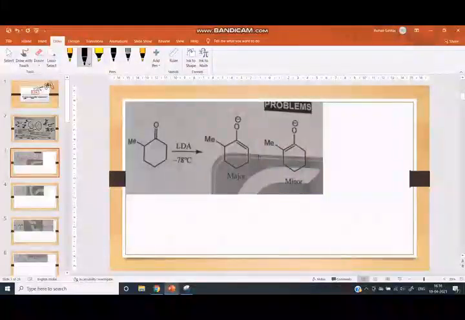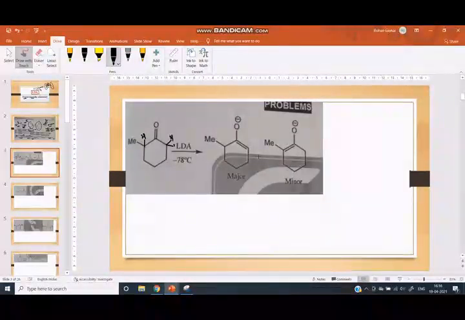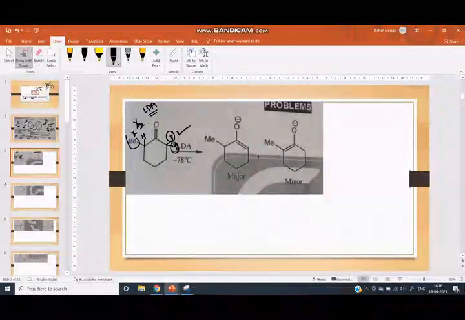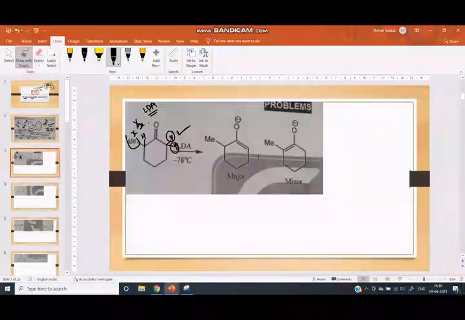Here is also an acidic proton, but this proton is less sterically hindered, therefore LDA abstracts this proton. It does not abstract the other proton because of the methyl group. Since LDA is sterically hindered, the methyl group causes steric hindrance, so it does not abstract that proton, and this proton is the most acidic. The other is not the most acidic because the methyl group is electron donating. Therefore LDA abstracts this proton.